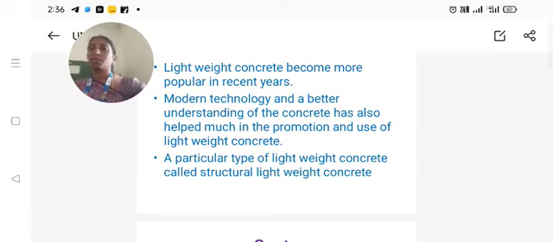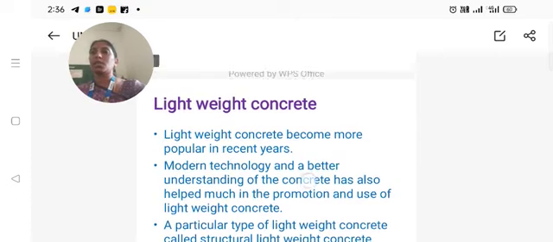Hi everyone. Today we are going to see about the special concretes. The first one is lightweight concrete. Lightweight concrete has become more popular in recent years. Here, modern technology and a better understanding of concrete have helped much in promoting the use of lightweight concrete.